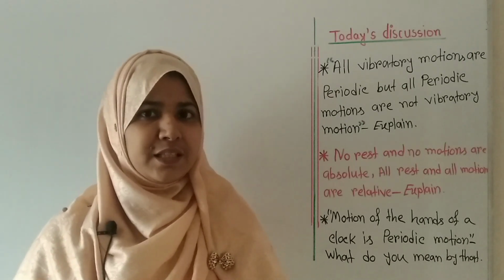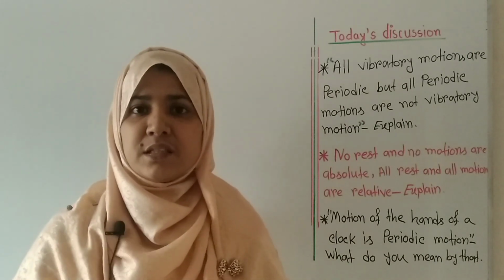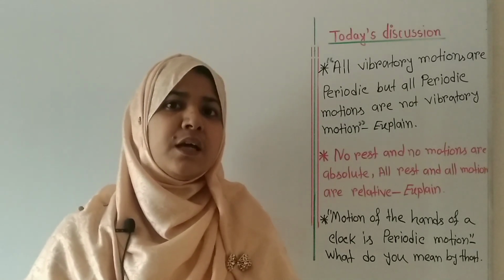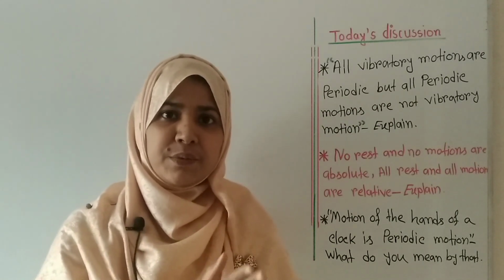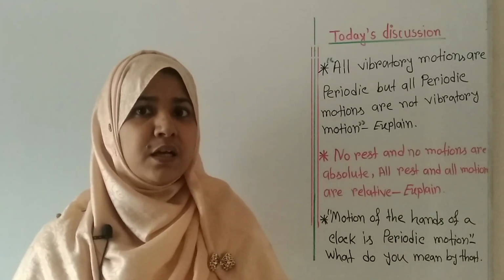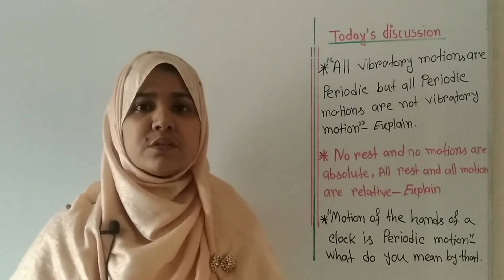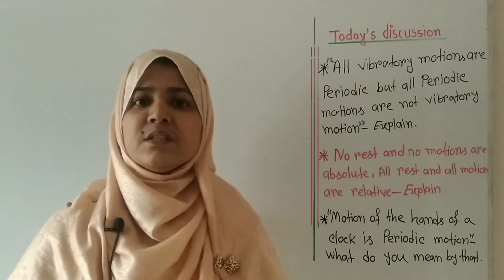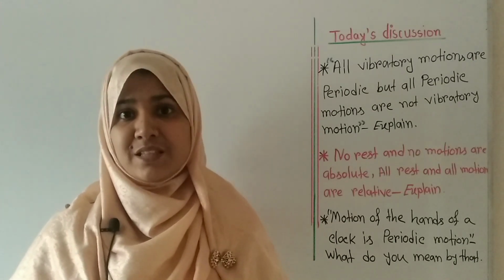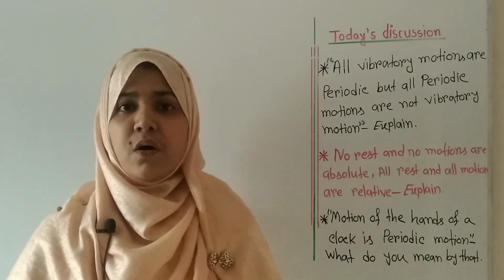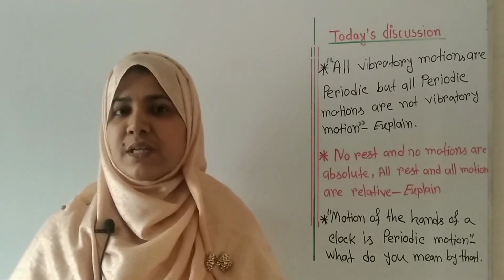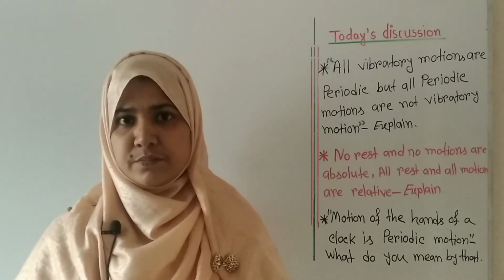So the object which executes periodic motion may not travel half the time in one direction and half in the opposite direction. But the object which executes vibratory motion always follows the same path and the time interval of its motion is the same. So we can say that all vibratory motions are periodic motions, but all periodic motions are not vibratory motions.